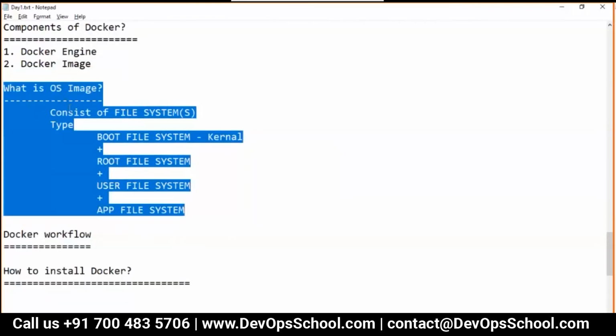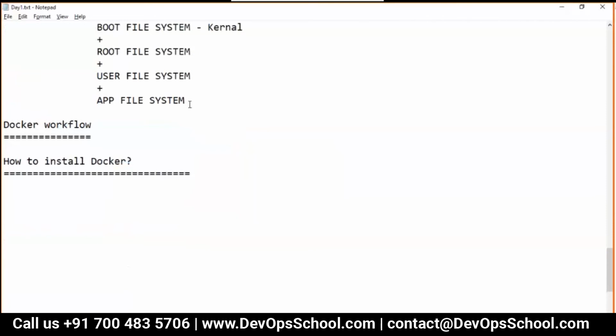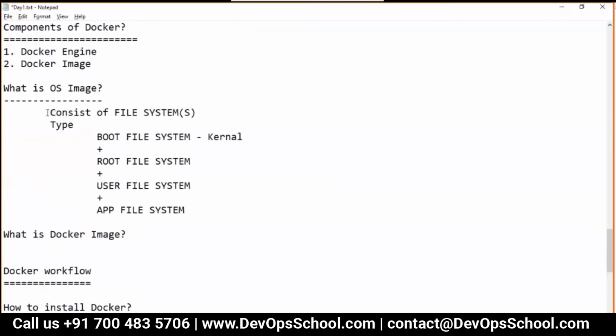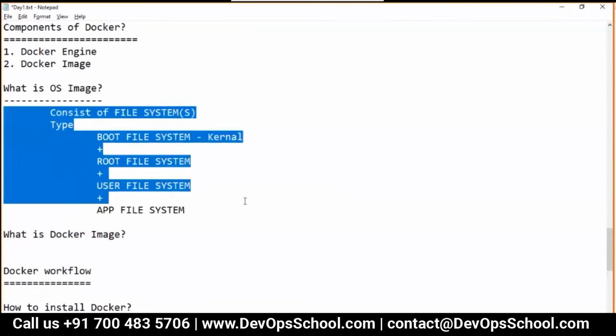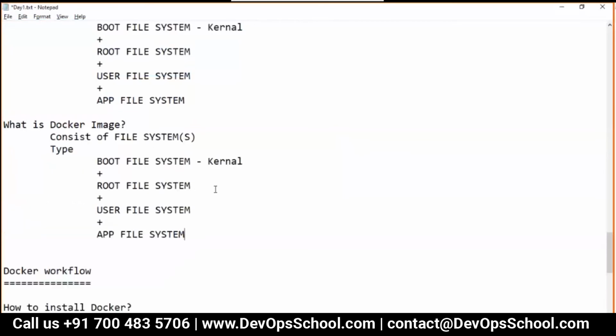So guys, the question was not OS image. The question was Docker image. So guys, what is Docker image? That is the question. A Docker image is the same thing, it consists of a file system, but they are different. What difference?